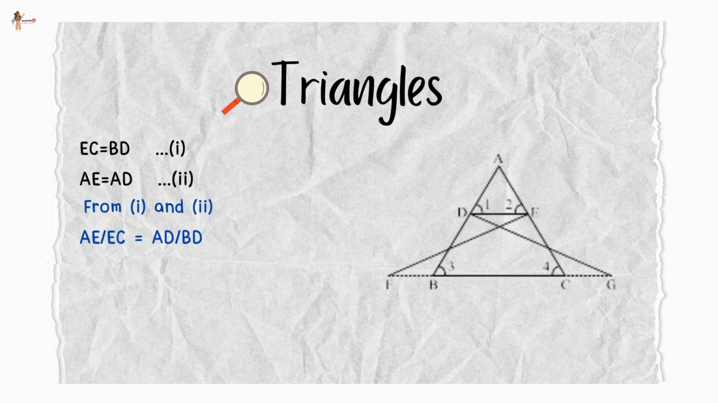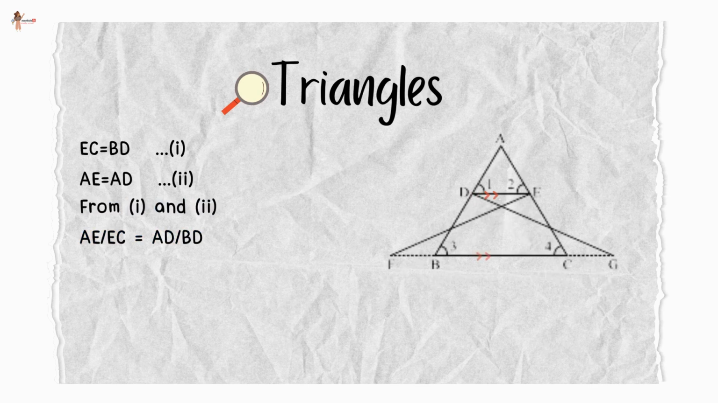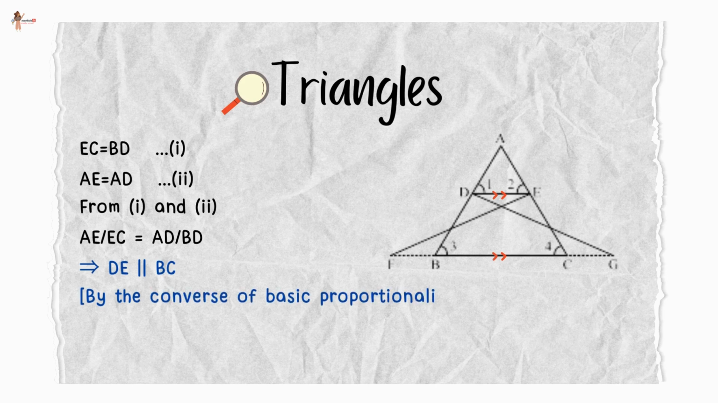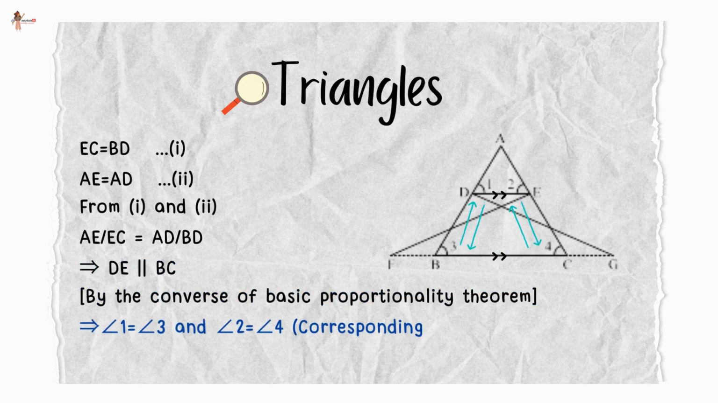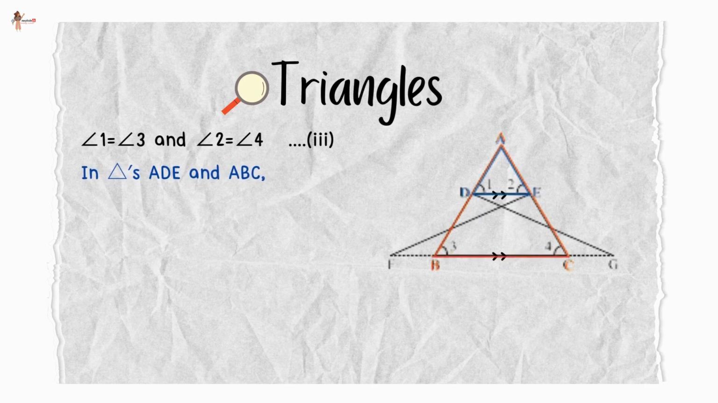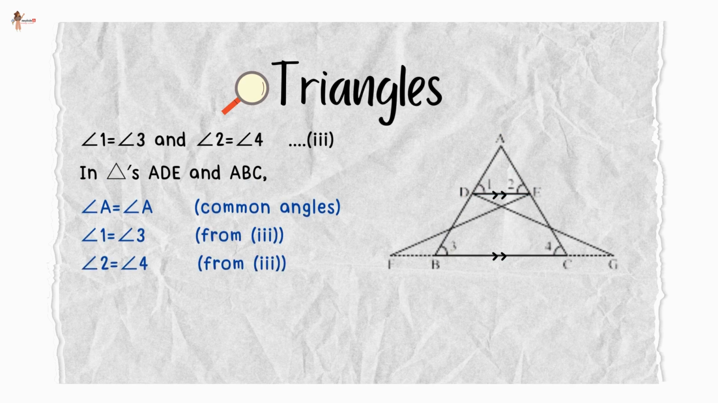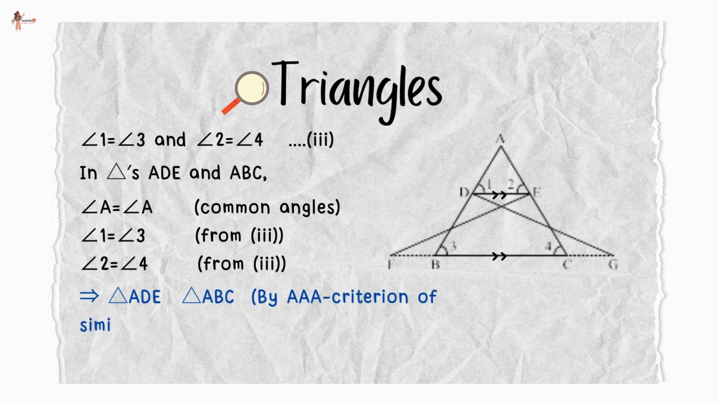Now from 1 and 2, we get AE upon EC is equal to AD upon BD. This means DE is parallel to BC by the converse of basic proportionality theorem. That means angle 1 is equal to angle 3 and angle 2 is equal to angle 4 because these are corresponding angles when DE is parallel to BC. Now in triangle ADE and triangle ABC, angle A is common, angle 1 is equal to angle 3 and angle 2 is equal to angle 4 we just proved, and therefore triangle ADE is similar to triangle ABC by AA similarity criteria.